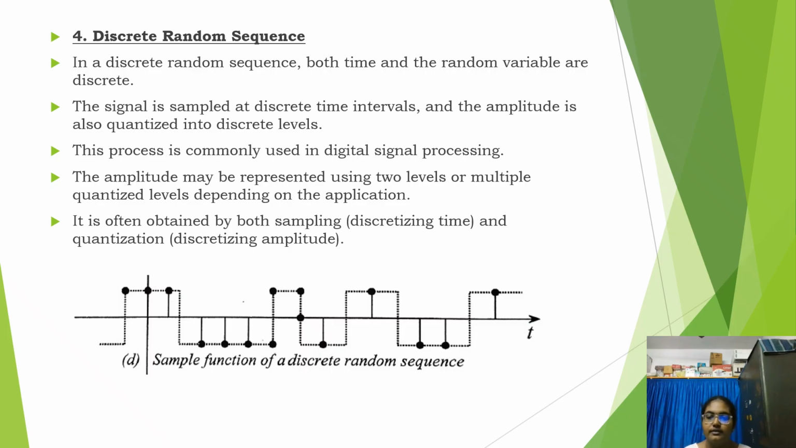Next, classification of random process. There are mainly four types. That is, the first one is continuous random process, discrete random process, continuous random sequence, and discrete random sequence. Coming to continuous random process, here both time and random variable are continuous, and in discrete random process, time is continuous and the random variable has discrete values. And in continuous random sequence, time is discrete and the random variable is continuous. And the last one is discrete random sequence. In this, both the time and the random variable are discrete.